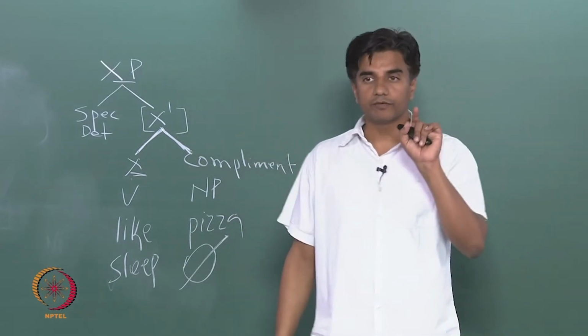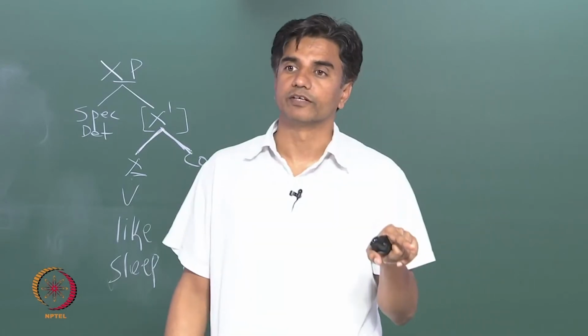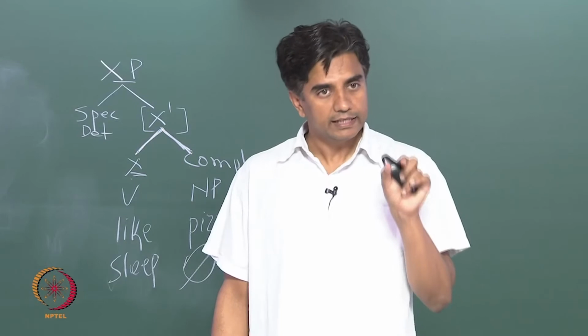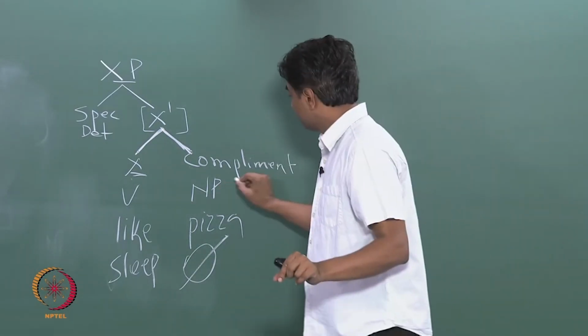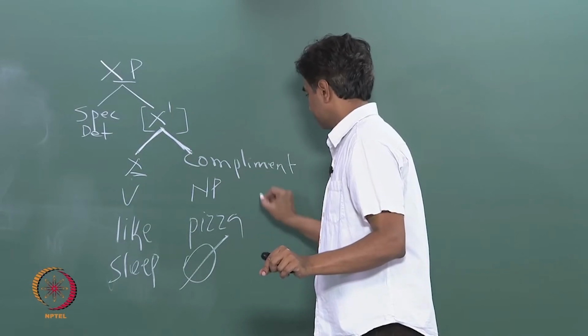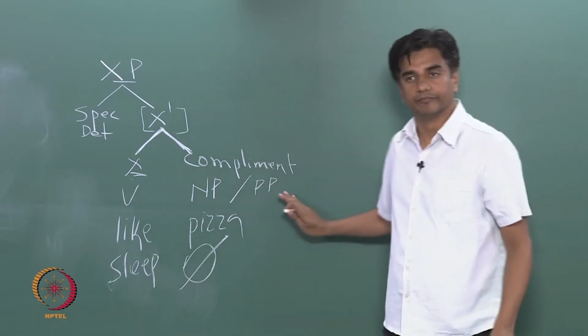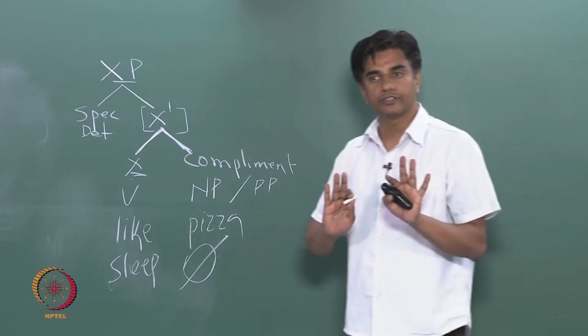Now, the PP in the evening is not the complement of that verb. Therefore, you don't get a PP here. Are you with me? Do you see this thing?